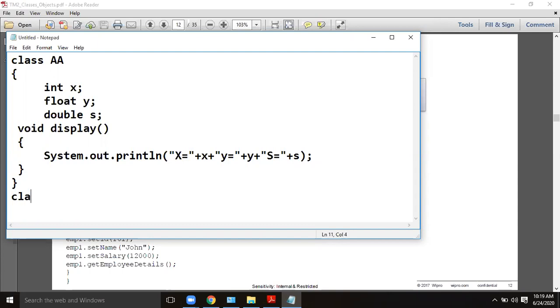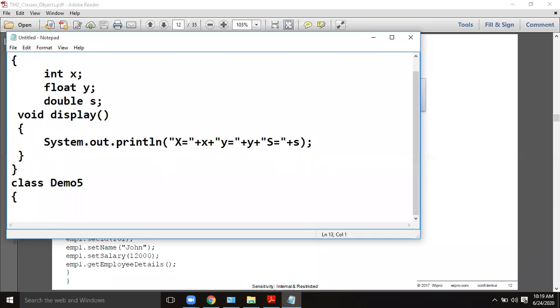Now what we have to do is create another class, demo5, for example. This is the class which contains the main method, public static void main, String args.